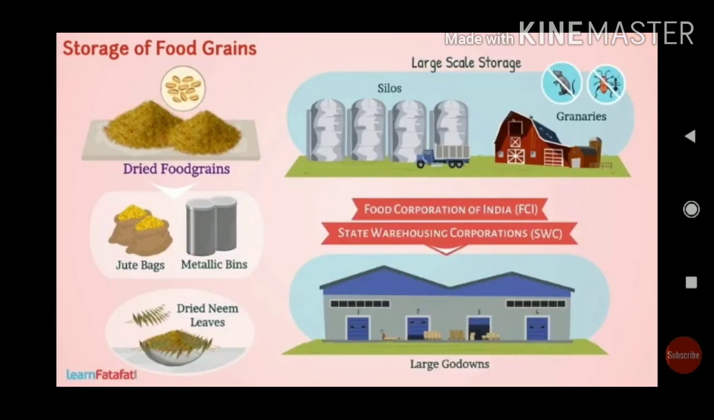In the early days, farmers used storage bins. The storage bins were made at home using thatch and mud. Some small farmers used metallic bins to protect grains from rats and other pests, and sometimes from small worms, insects and other small parasitic organisms. They used to keep neem leaves in the bins. On a large scale, large amounts of grains are stored in silos or granaries.